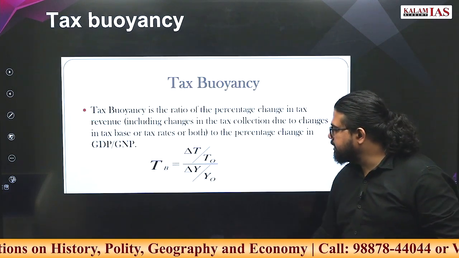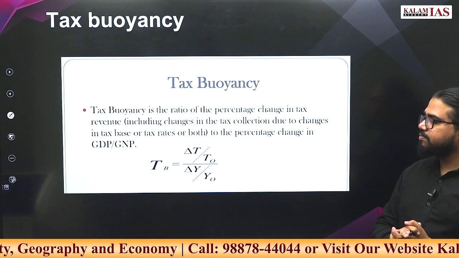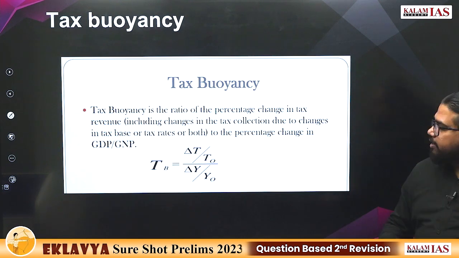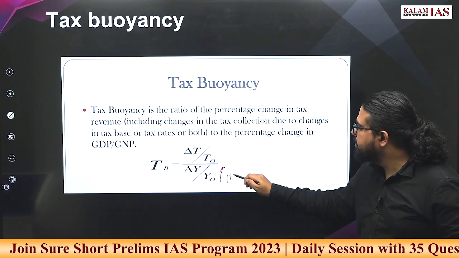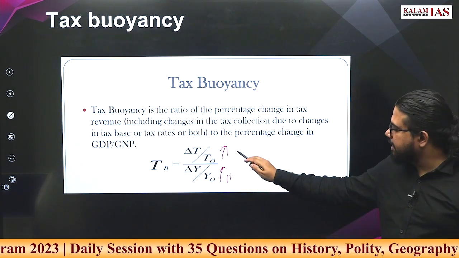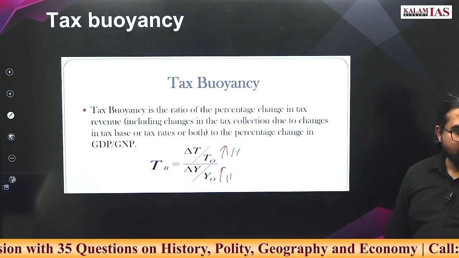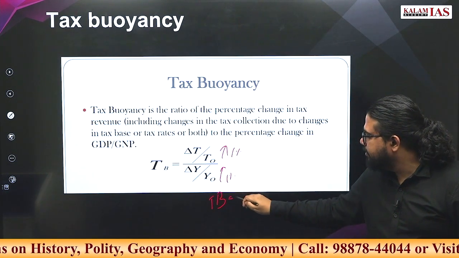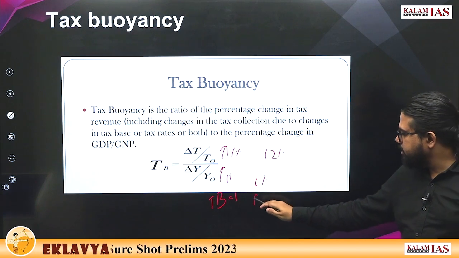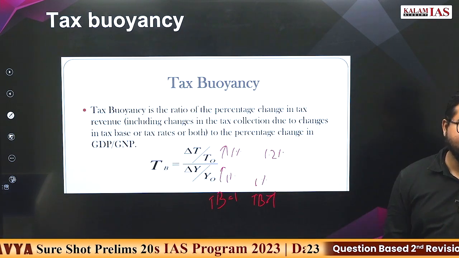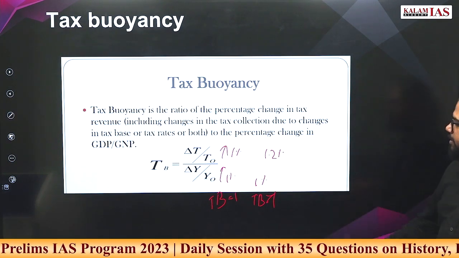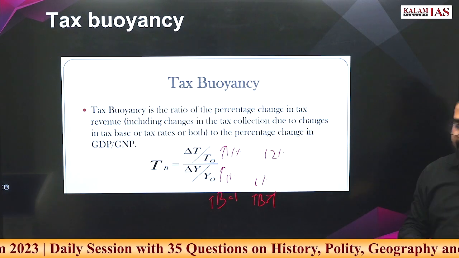What is tax buoyancy? Not GDP, change in GDP. If GDP increases by 1%, how much will the tax collection increase? If buoyancy is 1, that means tax collection will also increase by 1%. Then we call it tax buoyancy is 1. If a 1% increase in GDP leads to 1.2% increase in tax collection, then tax buoyancy is greater than 1 and vice versa. Understood? Difference is what we are focusing on here in tax buoyancy.